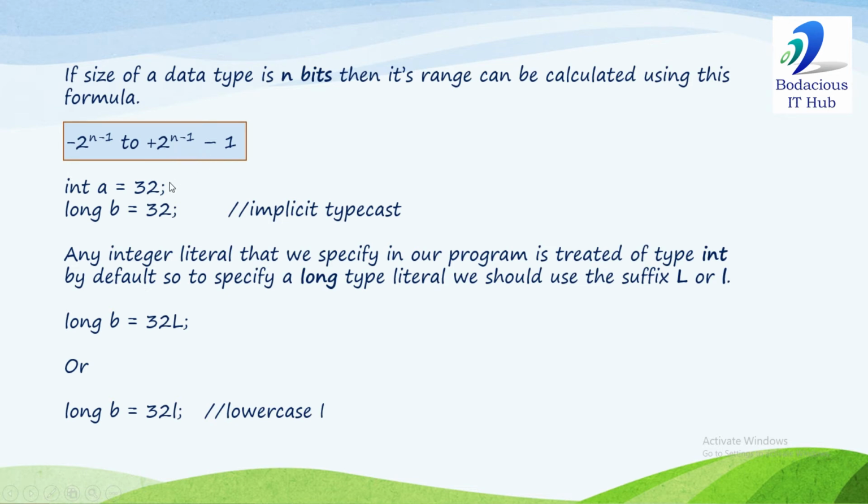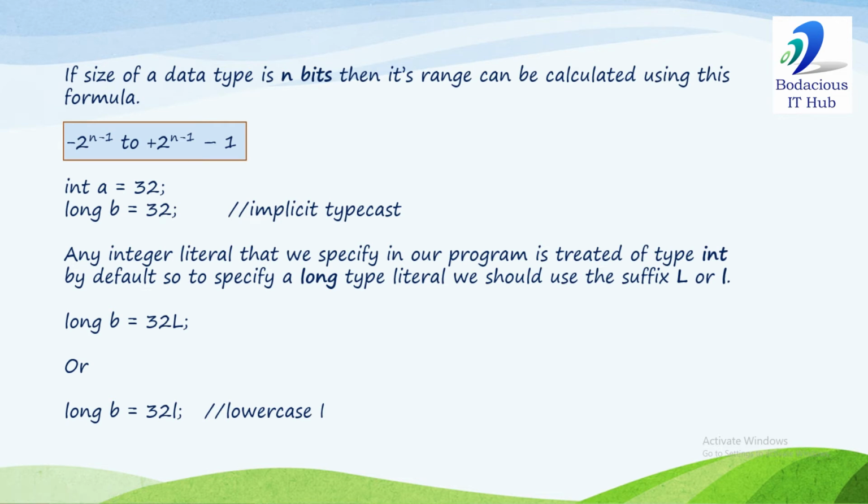Now, in a Java program, we have written these two statements. Int A is assigned 32, long B is assigned 32. Your program will get compiled and it will run. But what happens internally? In these two statements, A and B are variables and 32 is a literal. Now the data types int or long apply to the variable. The data type of A is int and the data type of B is long. But literals are also stored in primary memory. They also have a data type.